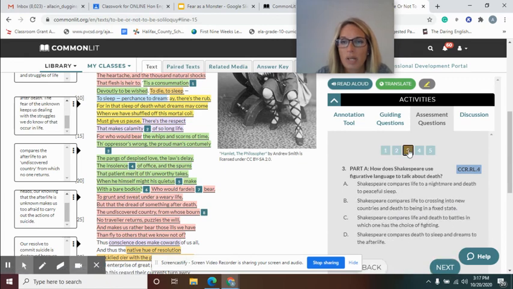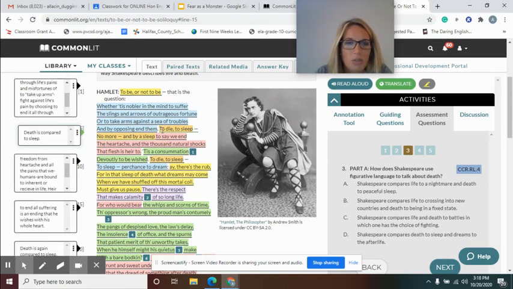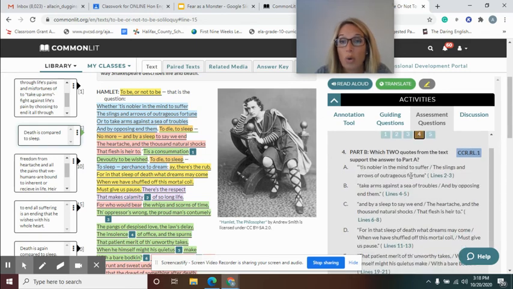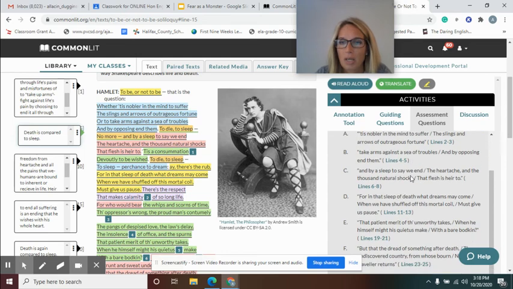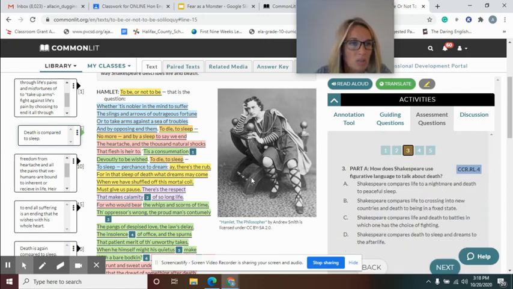All right, and then for number 3, how does he use figurative language to talk about death? Well, up here, I told you, it says to die, to sleep. And then again, he says to die, to sleep. Now the question's asking you just about death, so make sure you pay attention to that. Your answer should be just about death. Whatever you choose here, now you need to find 2 quotes that fit that best. There will be 2 quotes that explain the figurative language that he uses to talk about death.